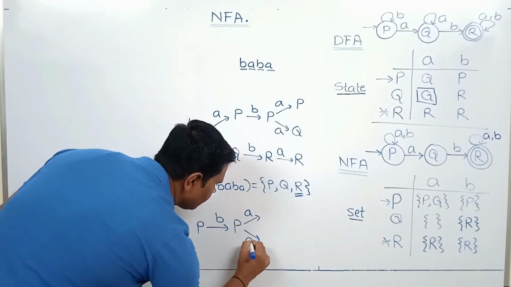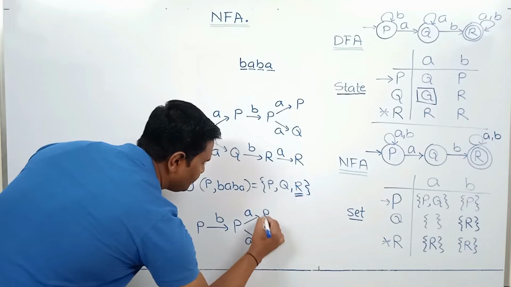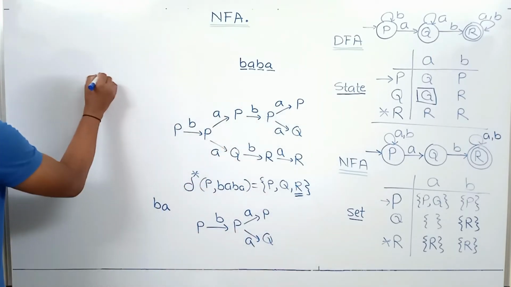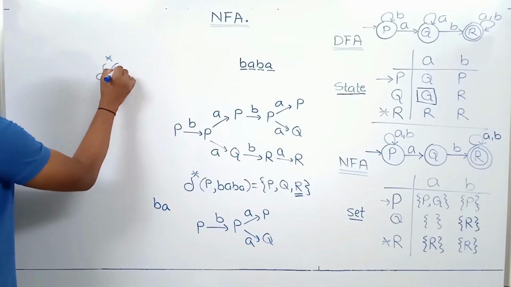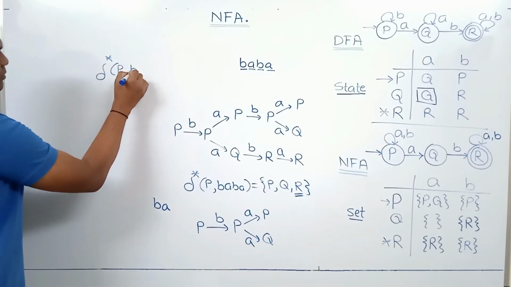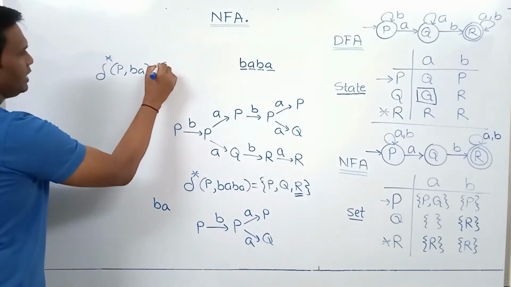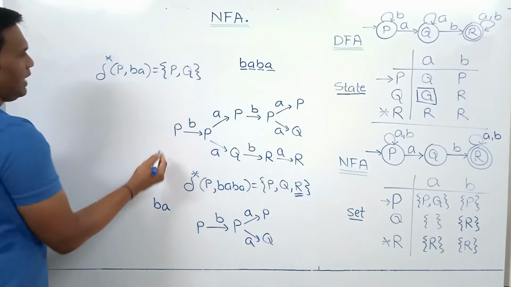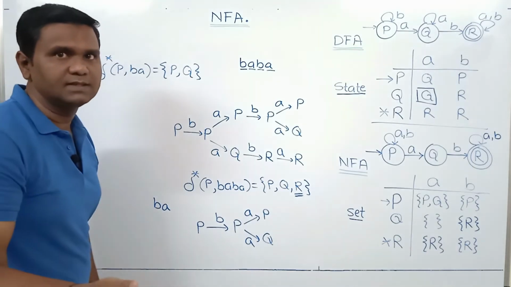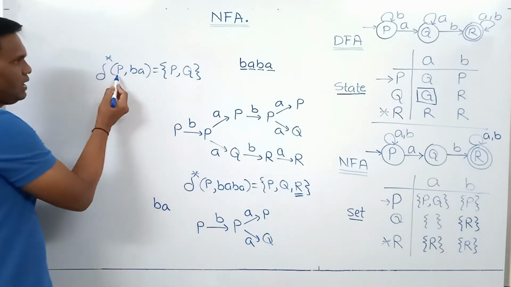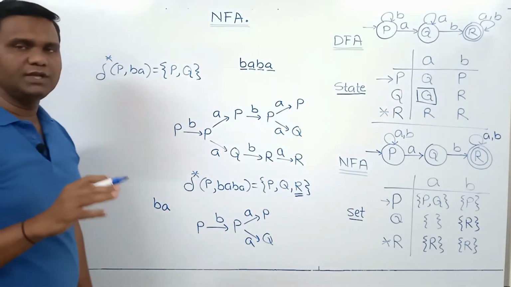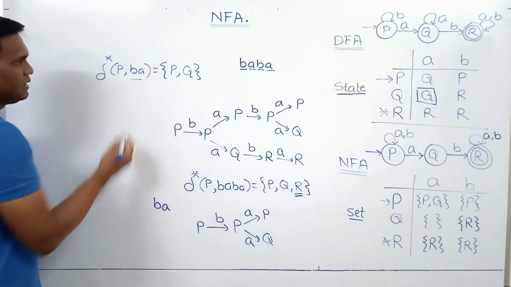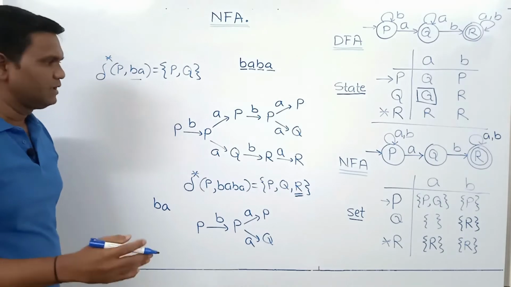From P, if we process A, we can go to P or Q. So here delta star of P on the string, we reach P or Q, and here we don't have any final state. From P, if we process this string, we cannot reach any final state. So we say that the string is rejected by the NFA.